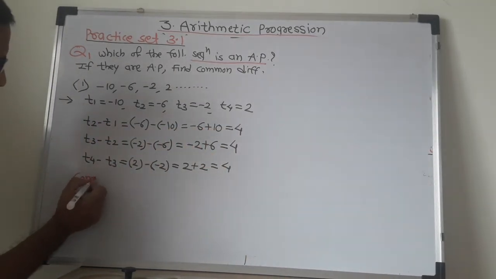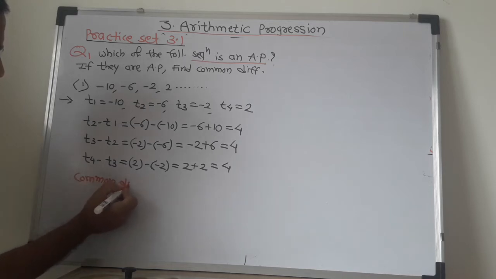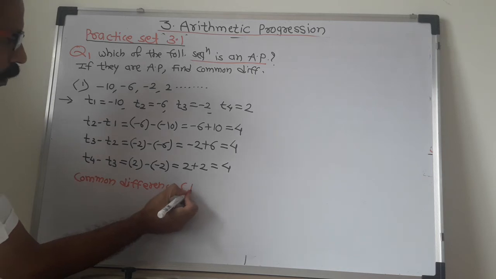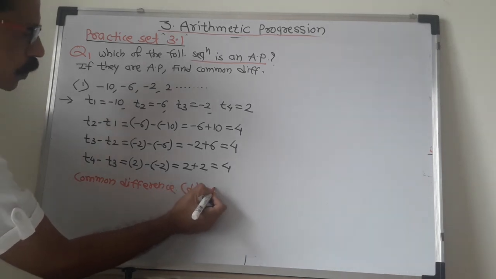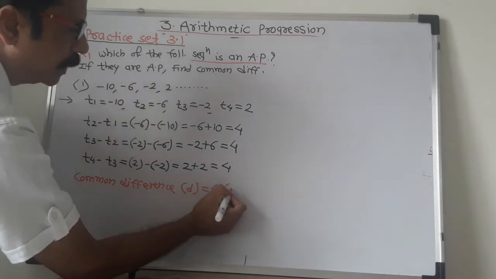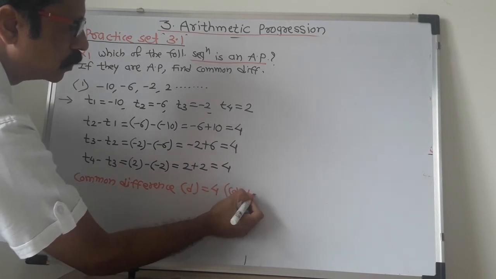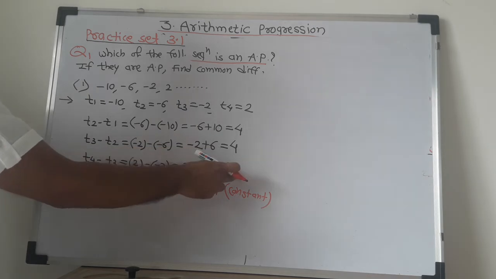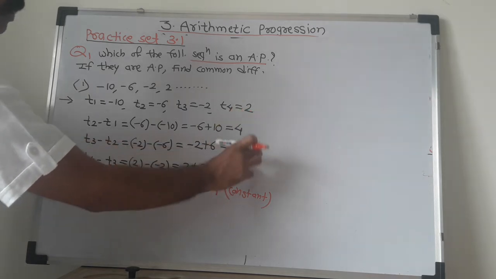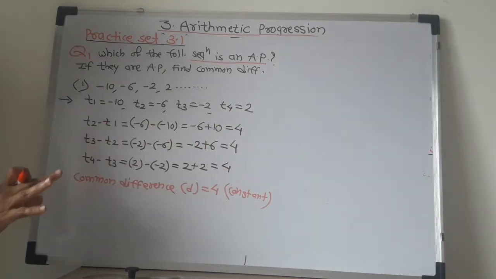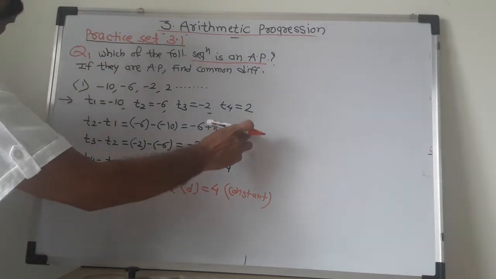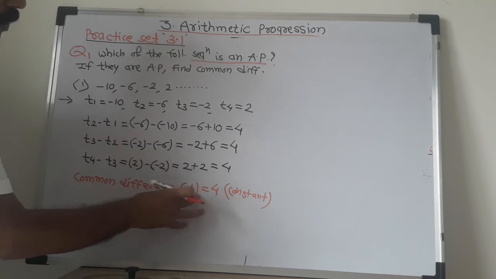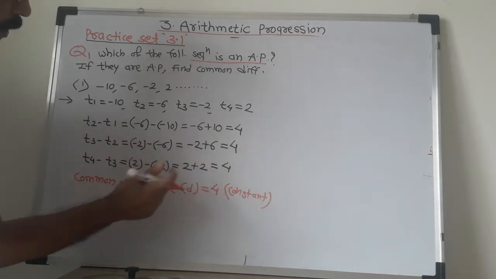So how to conclude the result? Common difference D is equal to 4, that is constant every time. All differences you have to check. Don't check only 2 times, and if you are leaving 3rd time, this is not the method. You have to check the common difference for each consecutive term. Here the common difference D is 4, constant every time.